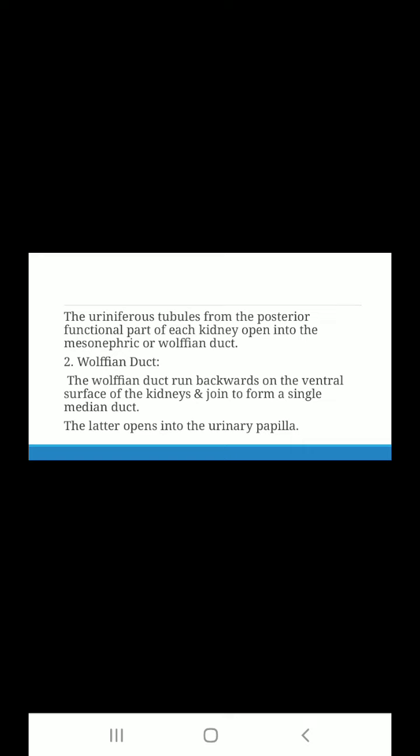Kidney is followed by the next part of the excretory system, the Wolffian duct. The Wolffian ducts run backwards on the ventral surface of the kidney and join to form a single median duct. The latter opens into the urinary papilla.